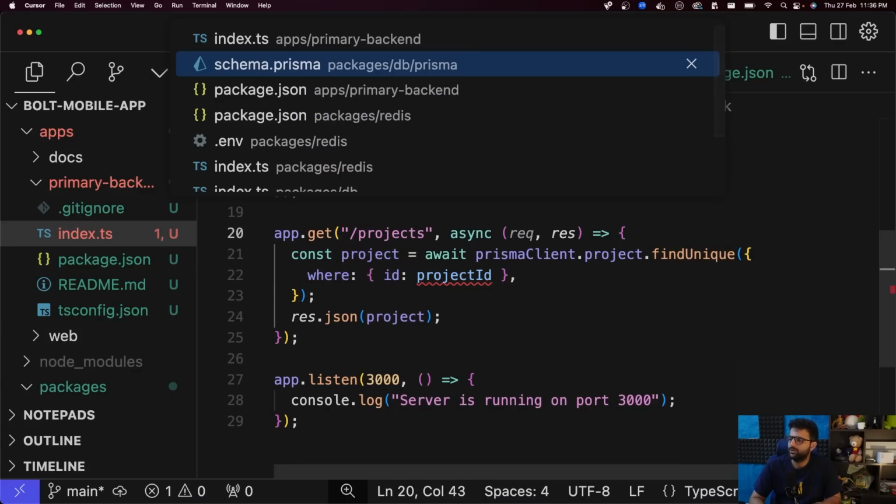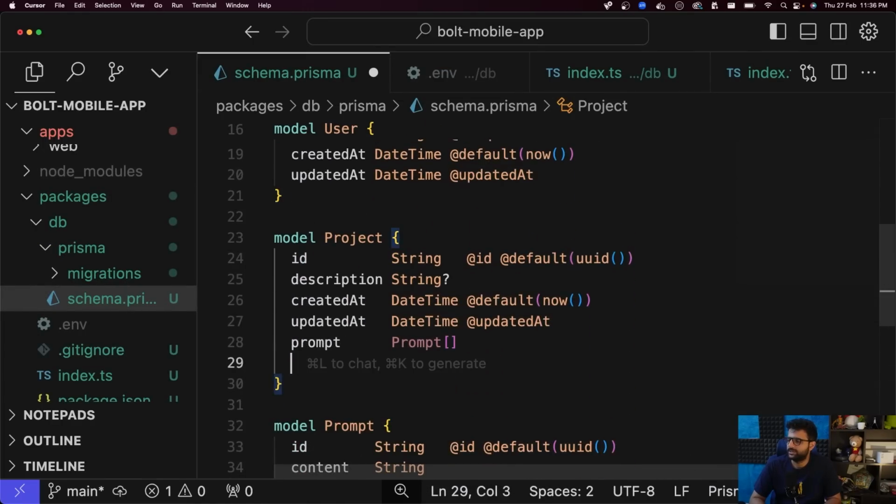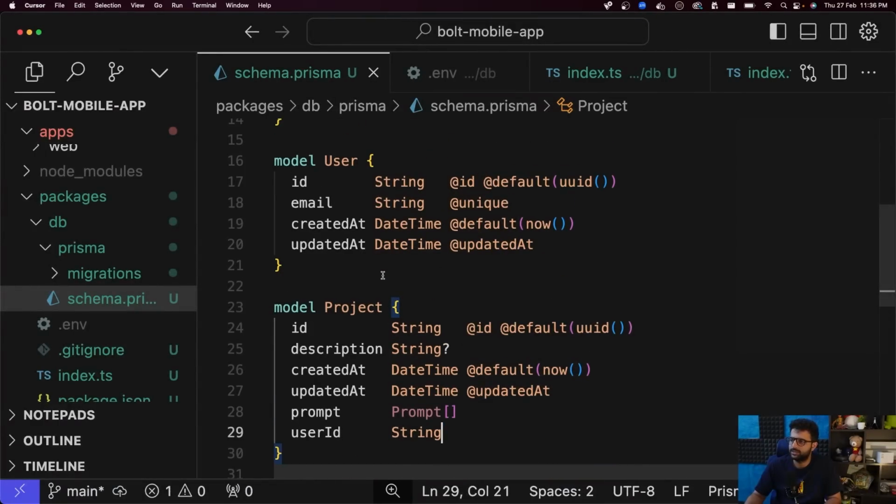So one more thing that needs to happen in the schema now is every user will have a bunch of projects. That means every project will have a user ID field. Ideally, it should be a relationship. I'm not defining it as a relationship for now for a few reasons. Because we're using Clerk, it'll get a little tricky if I restrict this to be a foreign key relationship, because if you're using Clerk, your users don't immediately reside in your database. They are in Clerk's database. Eventually, you sync your database to their database. So what that'll do is if a user comes, signs up and immediately creates a project, we might not have that user in our database just yet when they're creating a project. So if I force this constraint, it'll be a problem. I'm not doing that. That's why.